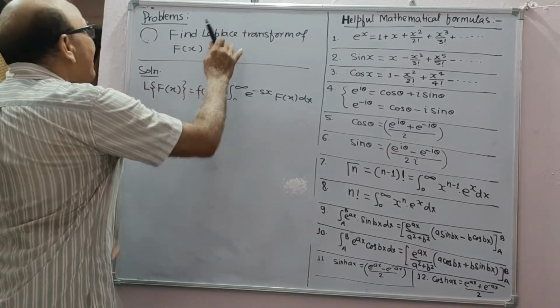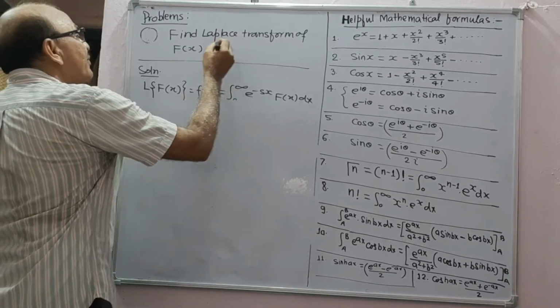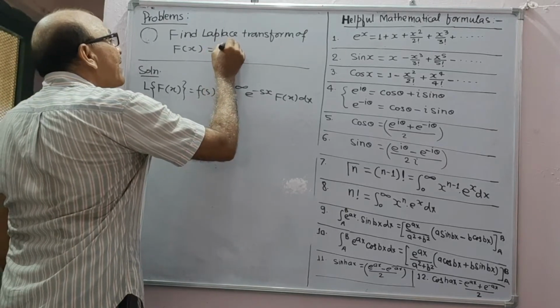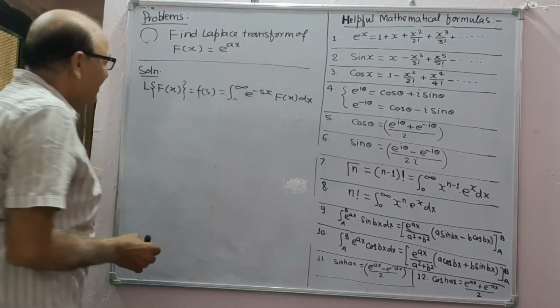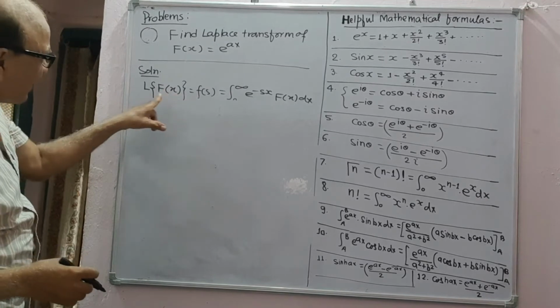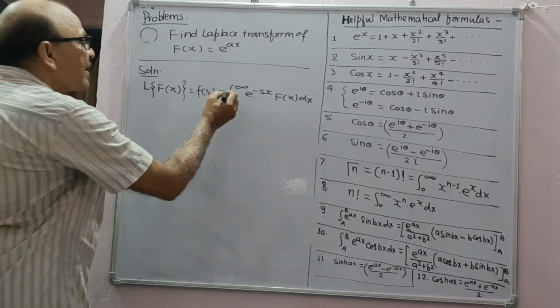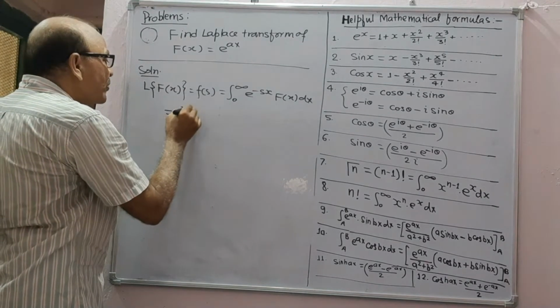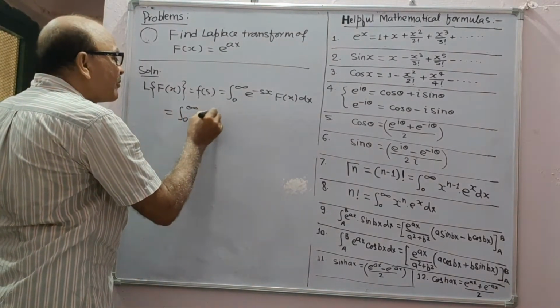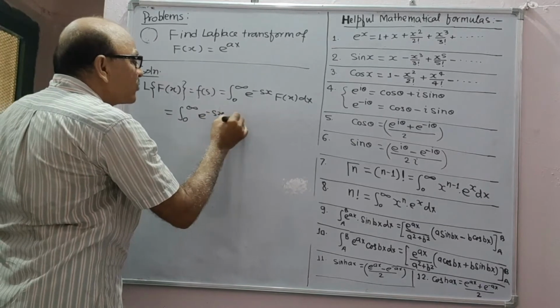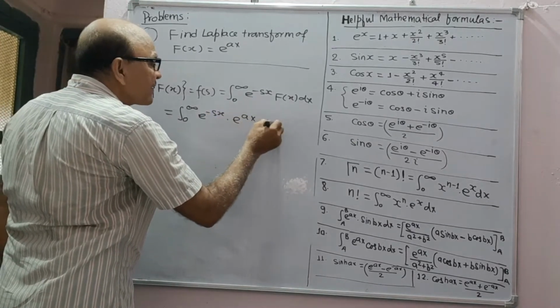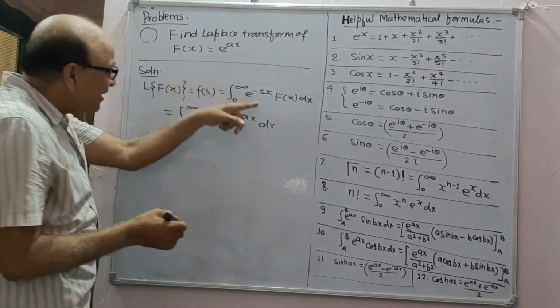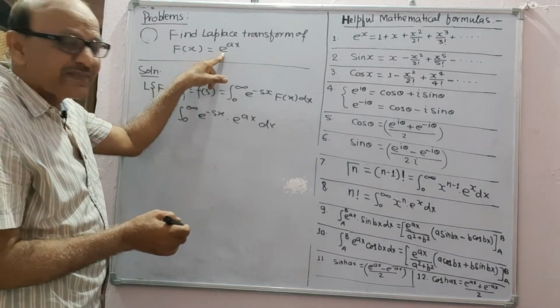Question number 4. Find the Laplace transform of e to power ax. Now the formula is this one for Laplace transform. So this is 0 to infinity e to power minus sx e to power ax dx, after replacing f(x) by this given function.